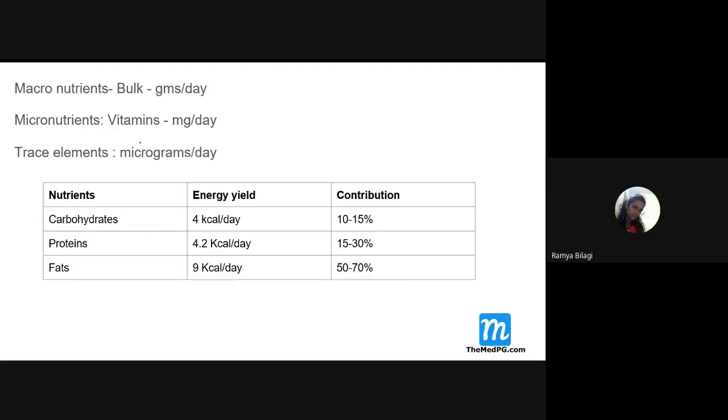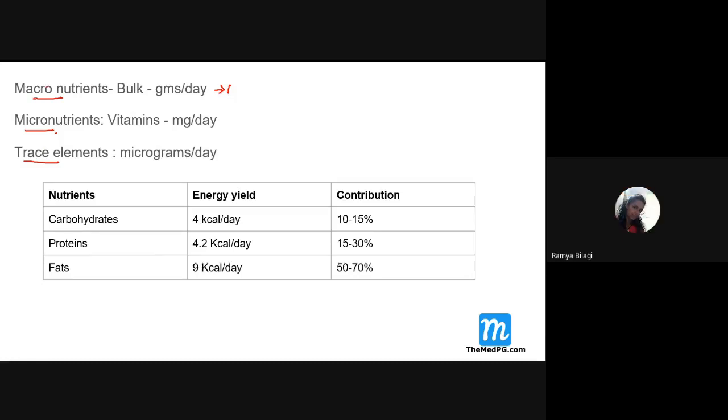Next, some of the facts I will be telling in this class have all been asked as MCQs. What are the basic components of nutrients or food? Proximate principles, yes, excellent. These are macronutrients, micronutrients, and trace elements, the three major components of food, which are essential for day-to-day survival.